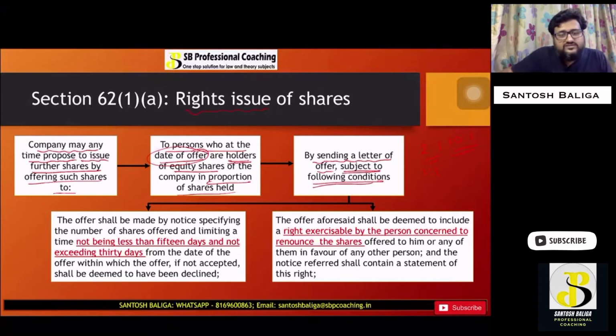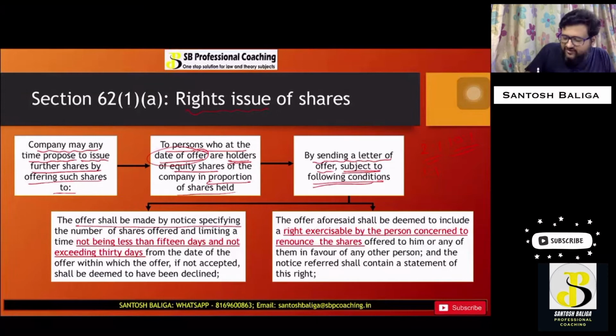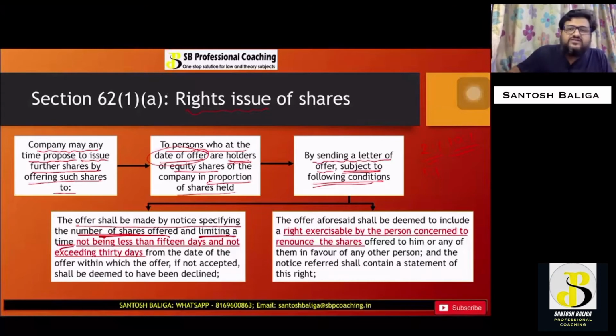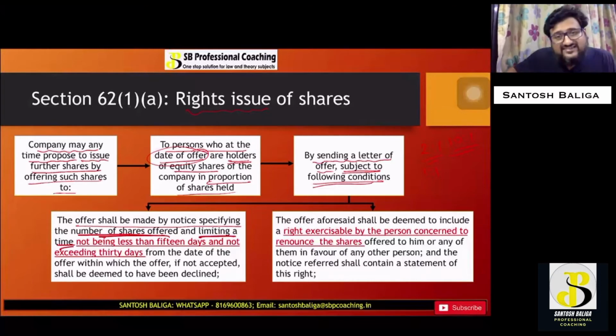What are the conditions? The offer shall be made by notice, notice meaning letter of offer, specifying the number of shares offered and limiting a time. There will be a time period within which the shareholder can accept or decline the offer. The time limit will be not less than 15 days. Not less than how many? 15 days, and not more than 30 days.